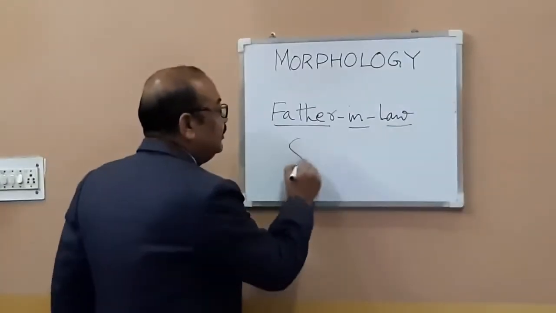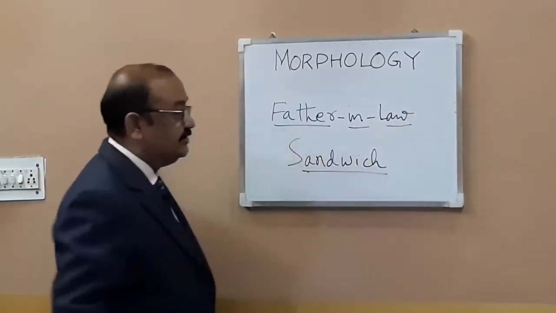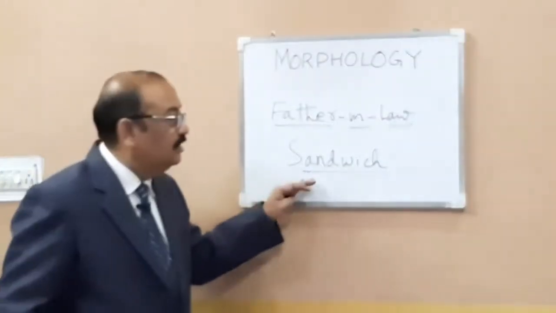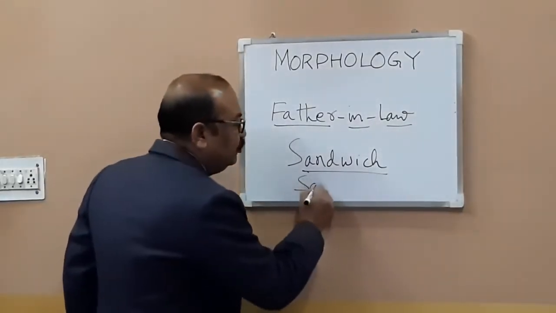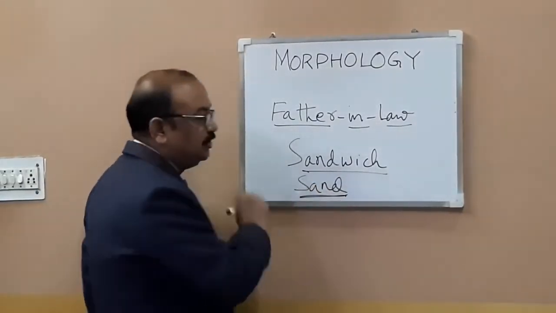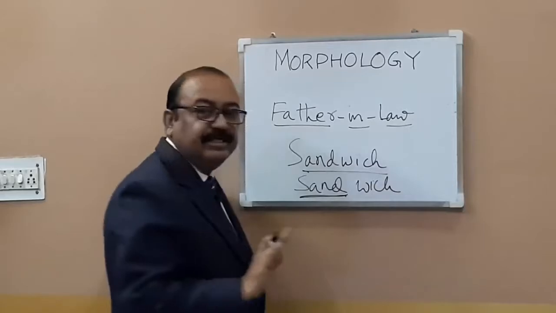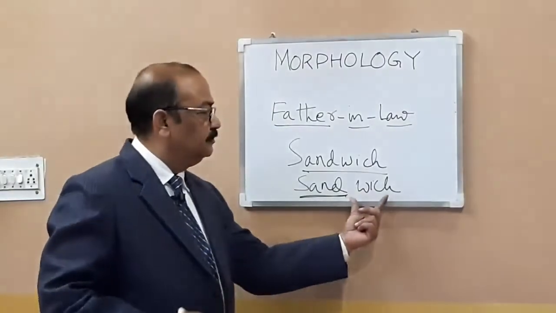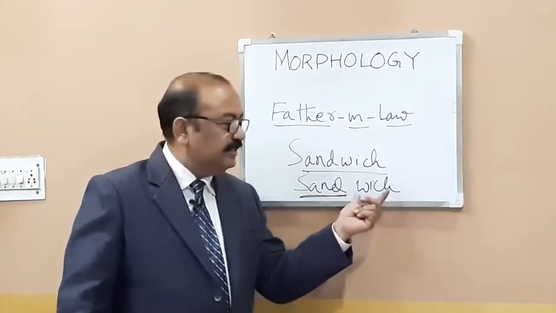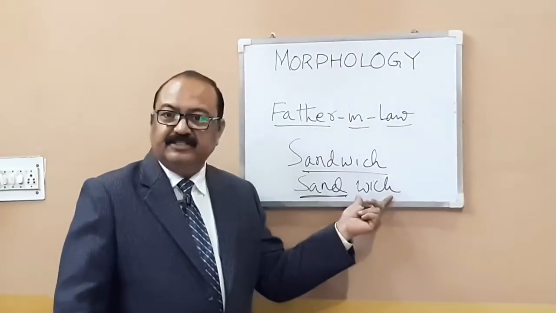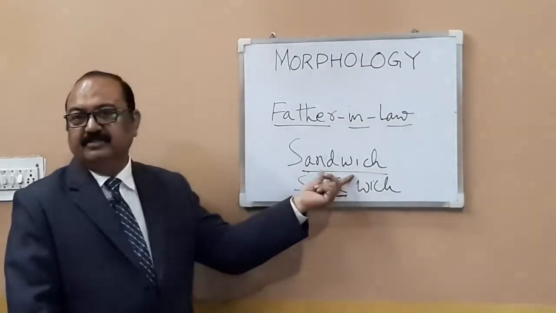Whereas, notice my dear students, sandwich, which you take almost every day in your breakfast, is not a compound word. Why is it not a compound word? Because in it, sand, no doubt, is a root word. It can exist alone, but wich is not a word. There is no word in the English language which has a meaning. We do not have wich, which cannot exist alone, which is not a free morpheme, is not a root word. So you cannot call sandwich a compound word.